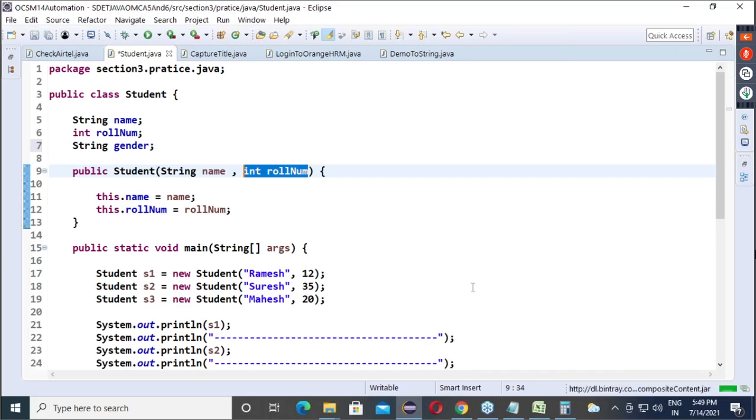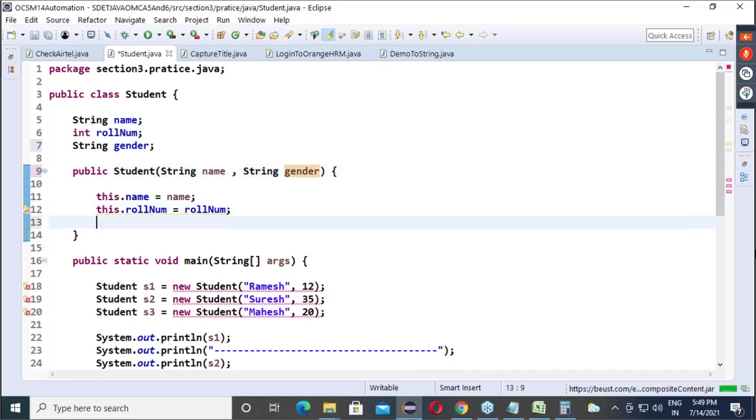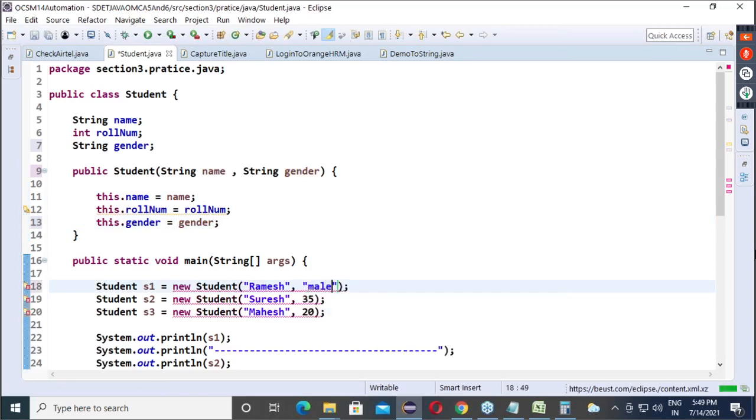It will be auto generated. So what we will do, remove this from here and give what? Gender. Okay. Now roll number we will deal with later. So here we will add what? Gender equals to gender. Now let's say, right now all our members are male. So like this we will give.